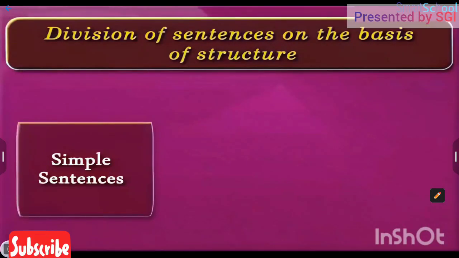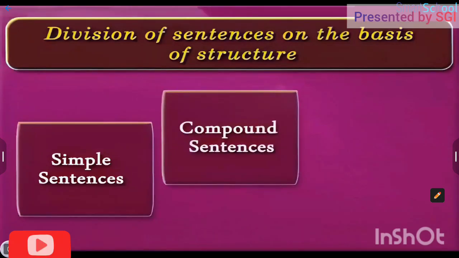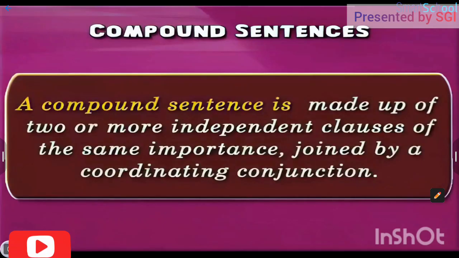Next type of sentence based on the structure is compound sentences. By definition, a compound sentence is made up of two or more independent clauses of the same importance, joined by a coordinating conjunction. So, a compound sentence contains two independent clauses, that is, clauses that stand by themselves, that are joined by coordinating conjunctions, or conjunctions that connect words, phrases, and clauses.